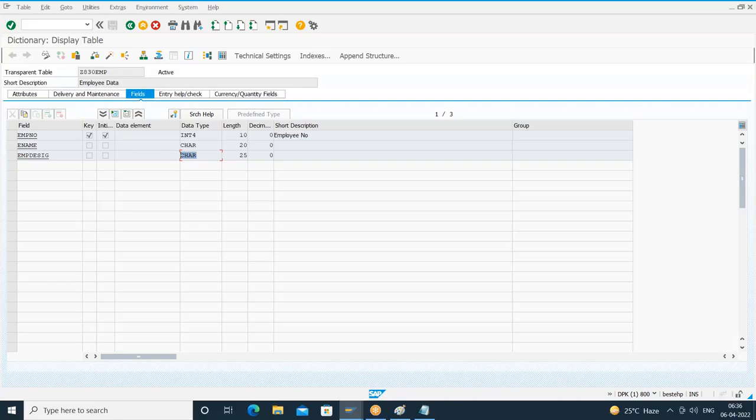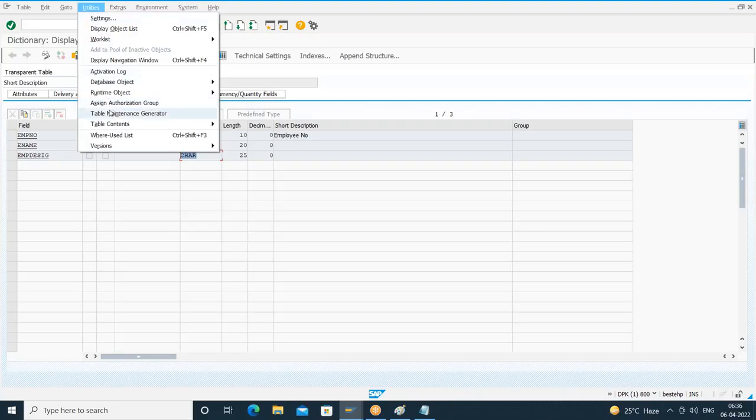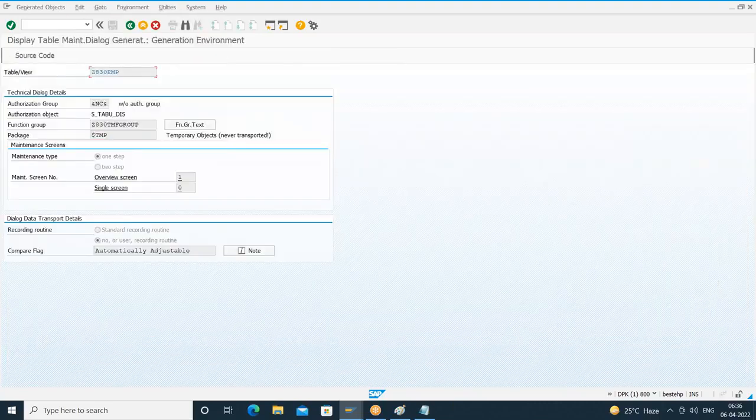And while generating the table maintenance, we have to provide what maintenance type. So if you go to utilities, table maintenance generator, the maintenance type is what? One step. Okay. And we understood that in one step, only one screen gets generated called as what? Overview screen. We propose the screen number and we have generated the table maintenance.